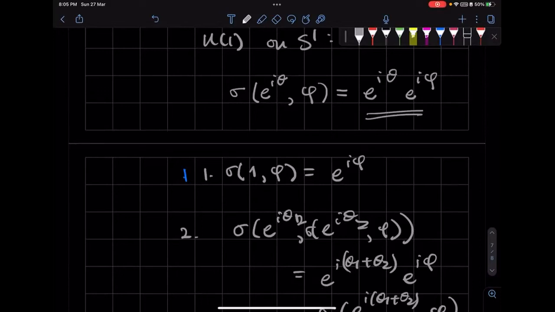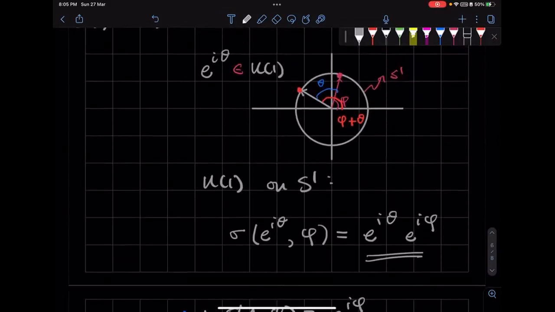Okay, got it. But the point that I want to make is that any point on the circle can be reached from any other point by some element of U1. Right? Therefore, this action is transitive. So this is essentially the U1 version of what Farhan just said about the real line. This is basically the same, but here we just have it as a circle.